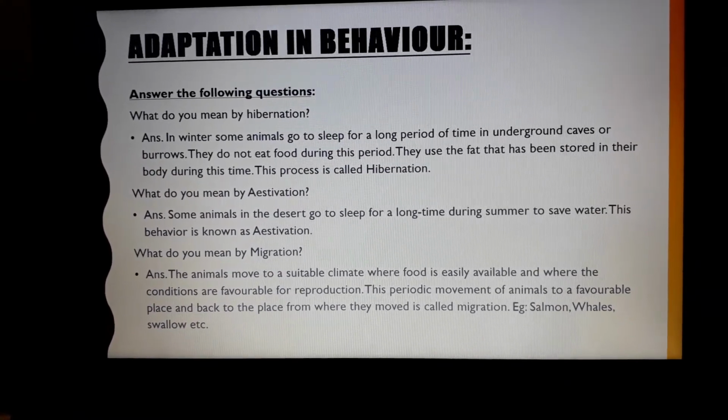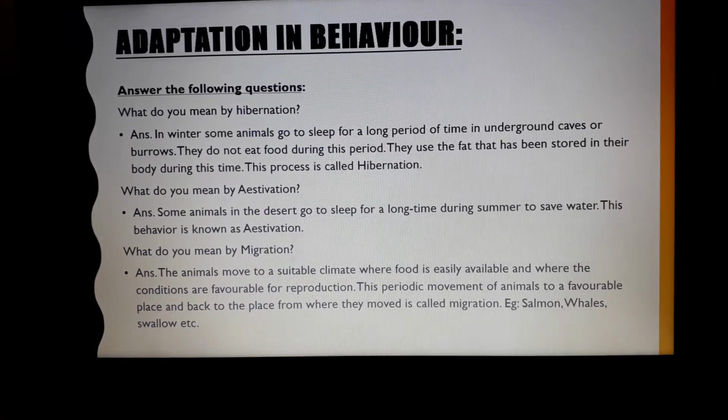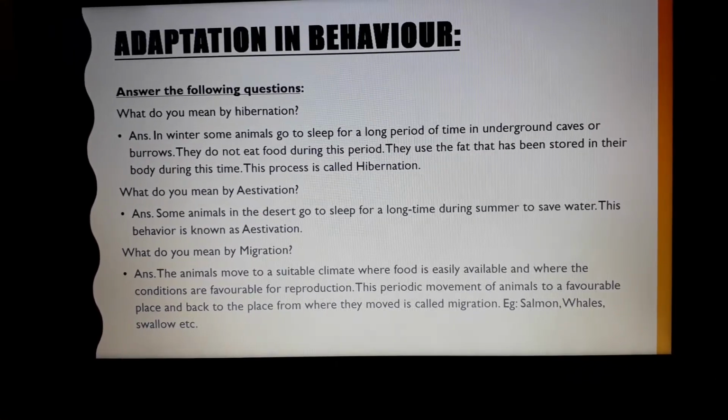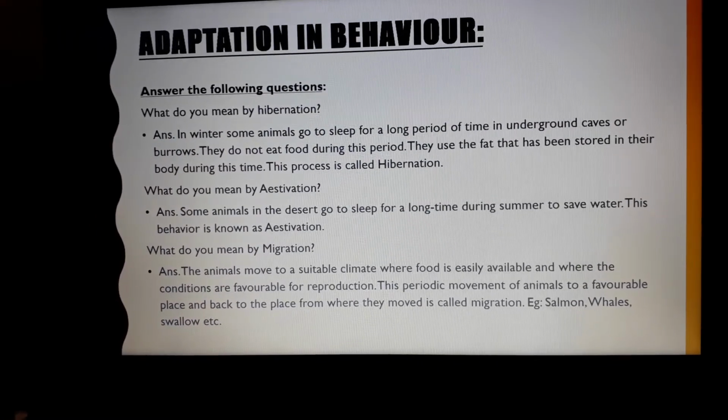What do you mean by estivation? Answer. Some animals in the desert go to sleep for a long time during summer to save water. This behavior is known as estivation.